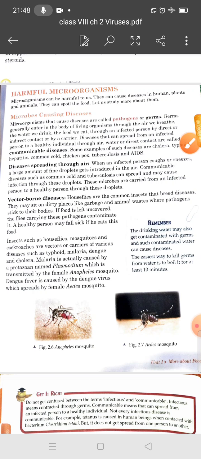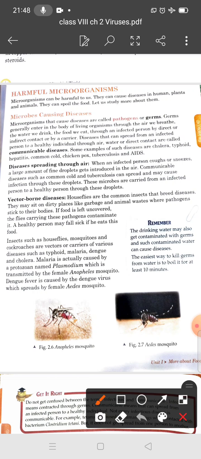These pathogens can be transferred from an infected person to a healthy person through contaminated air, water and food, and by direct contact or by a vector carrier. Such diseases are called communicable diseases.